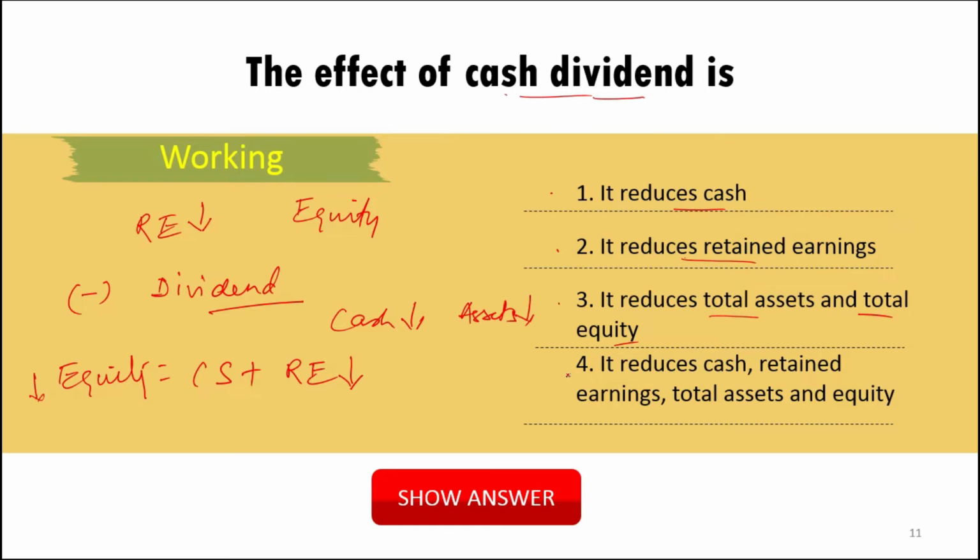Now go to the fourth one. It will reduce cash. Yes, it will reduce cash. It has been established from the first option. Retained earnings. Yes, it will reduce retained earning, from the second option. It will reduce total assets and total equity. Yes, it will. It is also established from the third option. So if you choose only the third, it will be incorrect, because the third option does not give you the reduction of cash and retained earning. Option number 4 is giving you the fully correct answer. Options 1, 2, 3 are correct, but partially correct, not fully correct. So you have to give the full correct answer. The full correct answer is the fourth one.